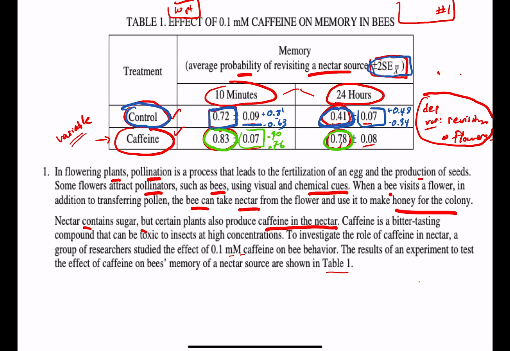All right. And the last one is going to be 0.78, with the error of 0.08. So plus 0.08 is going to take me up to 0.86. When you remove that from the 0.78, this is going to take me down to 0.7.